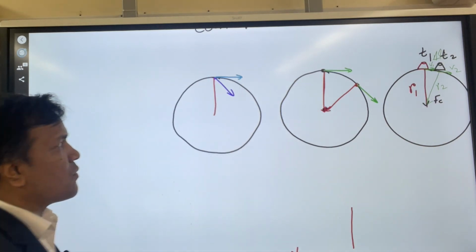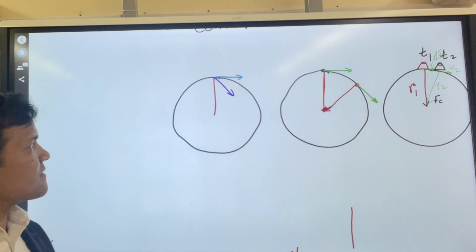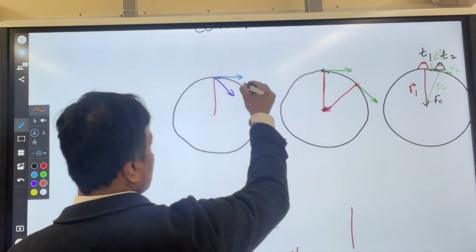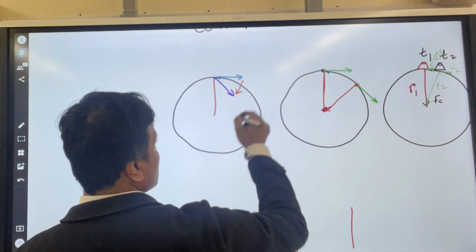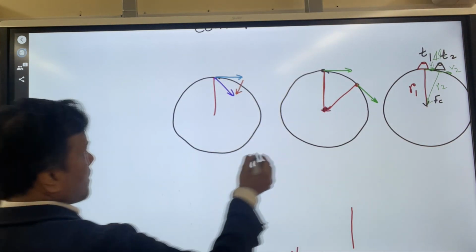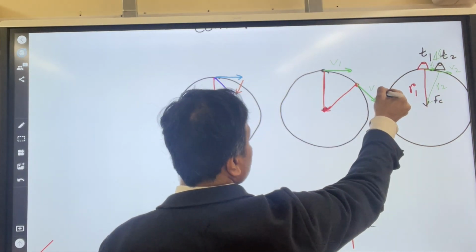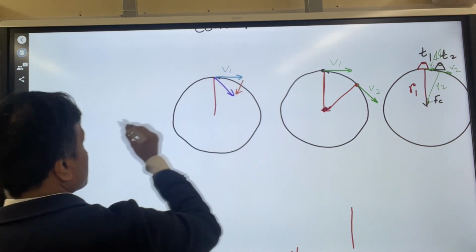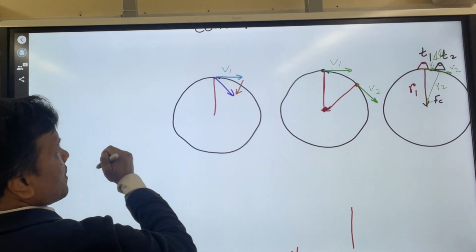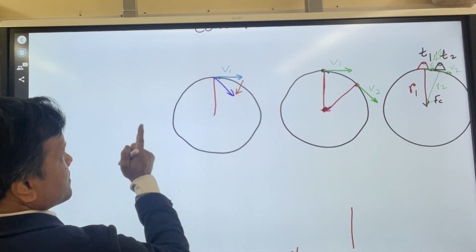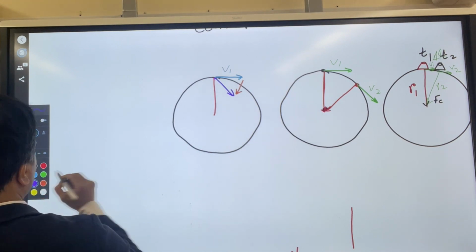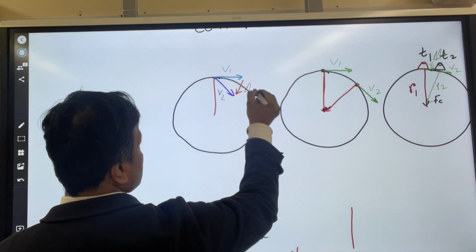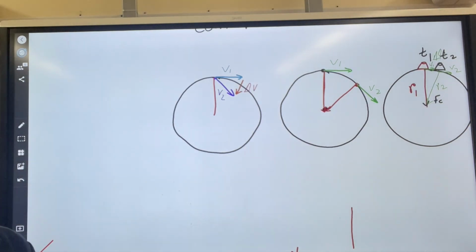Oh my God! What is happening? The change in velocity is this one. So this is velocity 1, and this is velocity 2. Which one is velocity 1? That is velocity 1, and this is velocity 2. And this is the change in velocity, at the direction of the centripetal force.